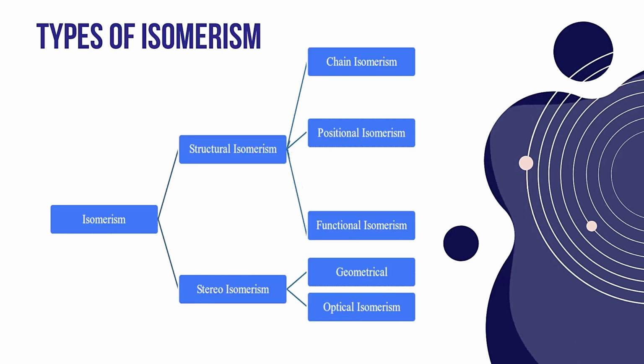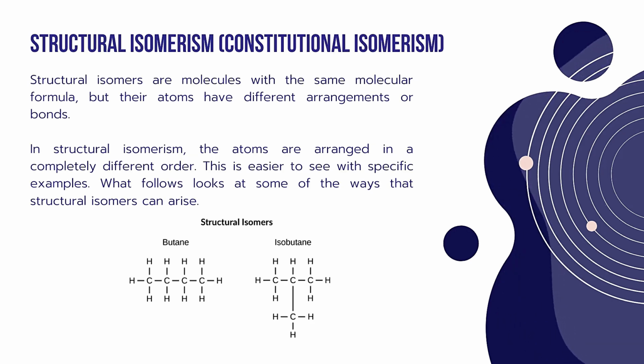So isomerism is divided into structural isomerism and stereoisomerism. Under structural isomerism there are chain isomerism, positional isomerism, and functional isomerism, and under stereoisomerism there are geometrical isomerism and optical isomerism. This structural isomerism is also called constitutional isomerism.